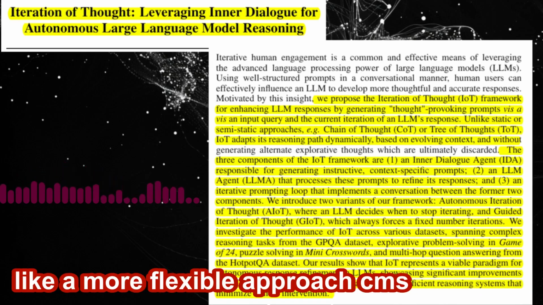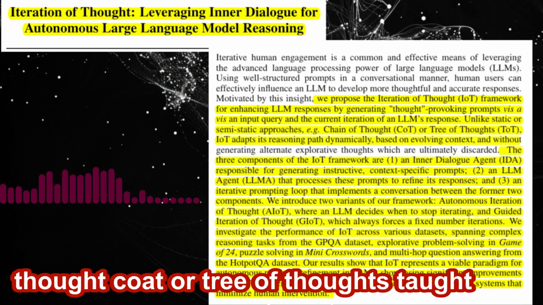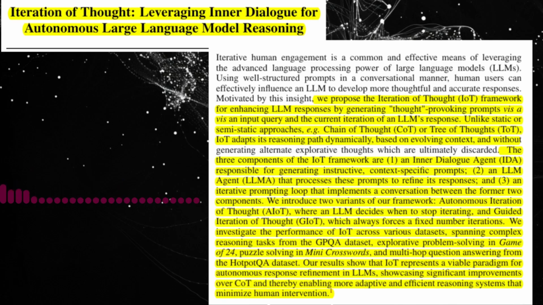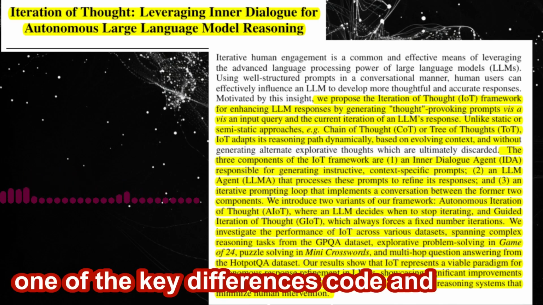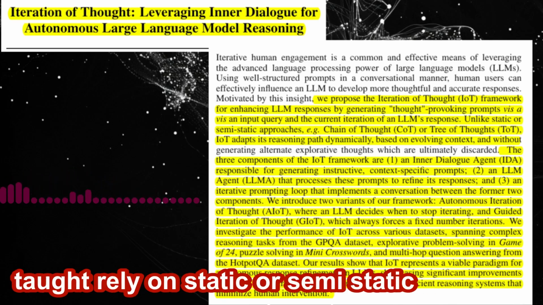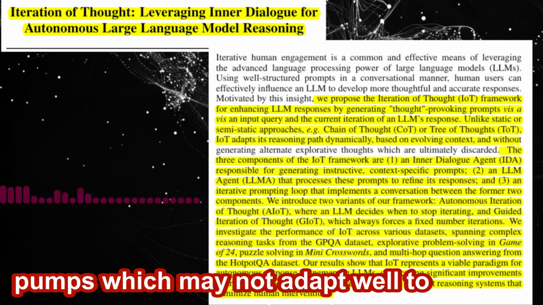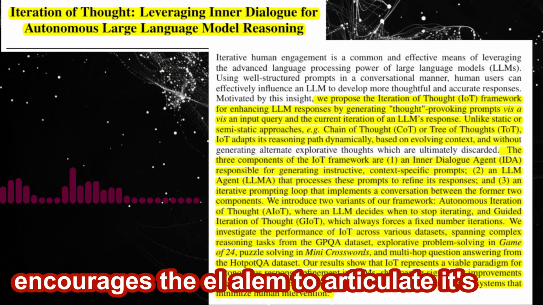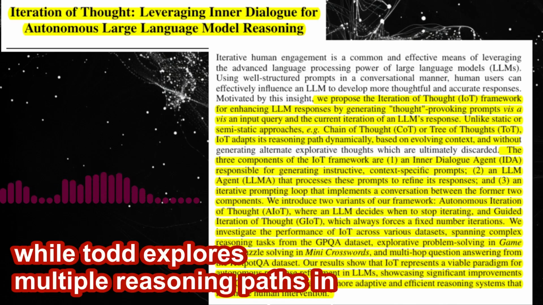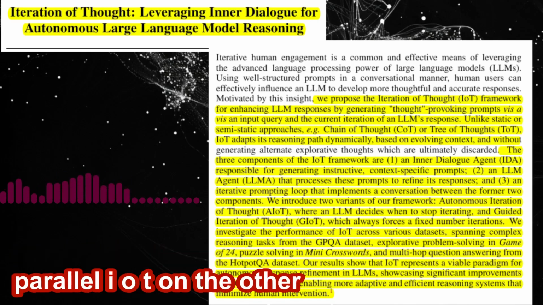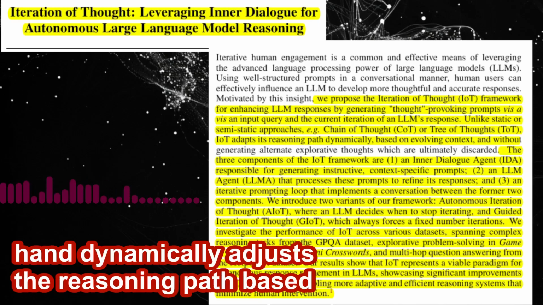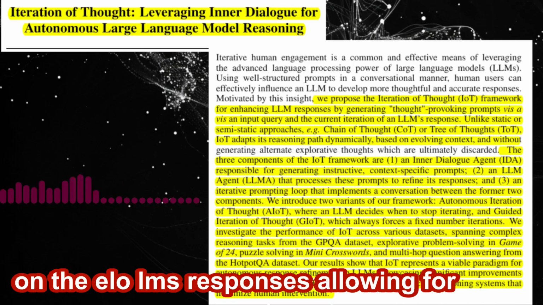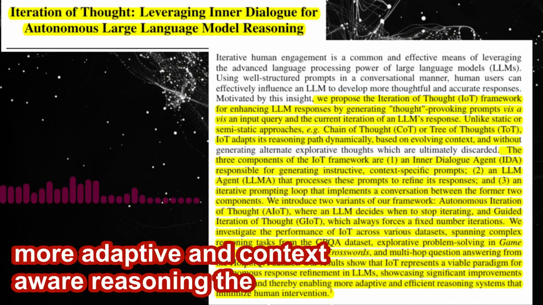This sounds like a more flexible approach compared to existing methods like Chain of Thought, CoT, or Tree of Thoughts, ToT. What are the key differences? CoT and ToT rely on static or semi-static prompts, which may not adapt well to the evolving context of each query. CoT encourages the LLM to articulate its reasoning steps, while ToT explores multiple reasoning paths in parallel. IoT, on the other hand, dynamically adjusts the reasoning path based on the LLM's responses, allowing for more adaptive and